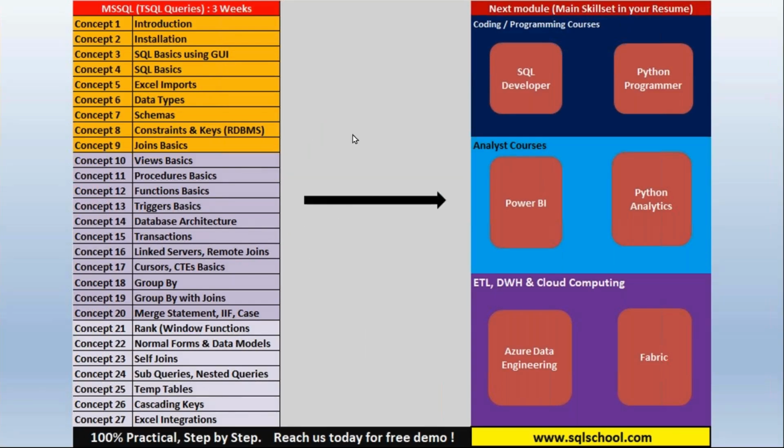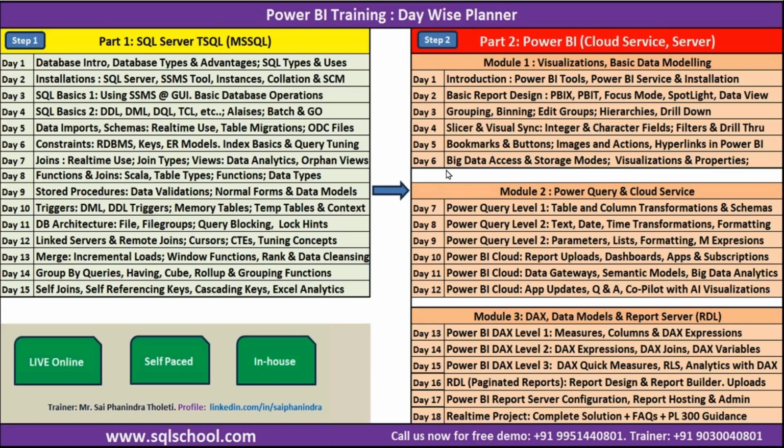You will start the project from 7th session of the course. First 6 sessions, we are going to learn all fundamentals, visualizations. From 7th session, we need to start the big data access, Power Query activity. So day 1 to day 6, we'll take all the fundamentals. Then comes Power Query, then Cloud, then DAX.